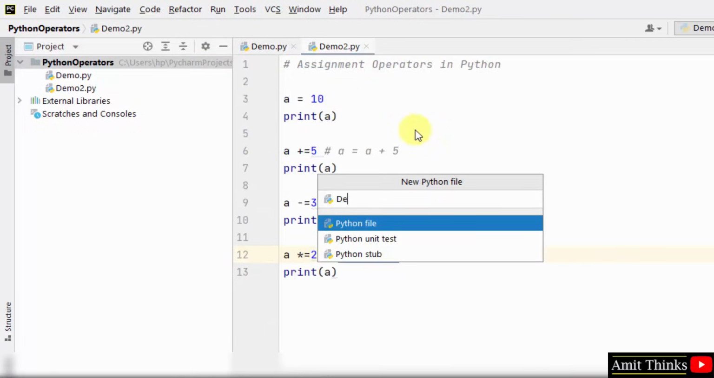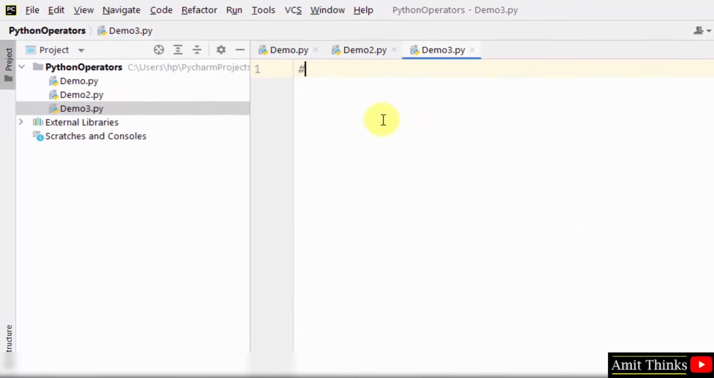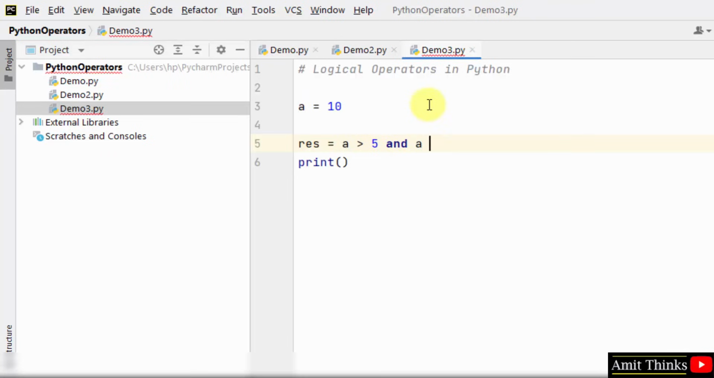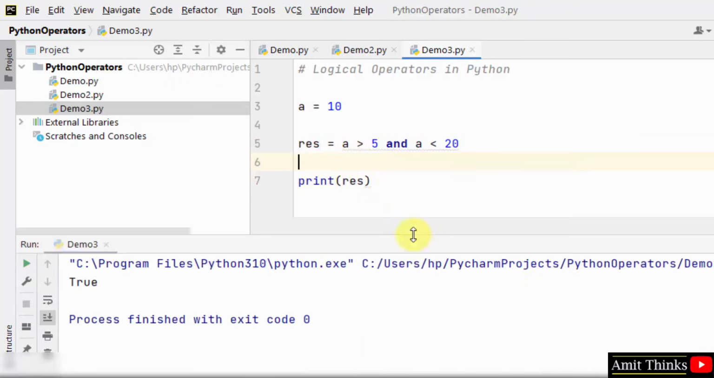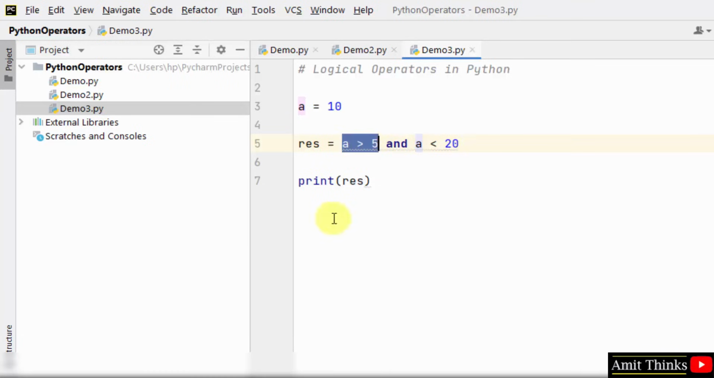Create a new file, demo3, press enter, demo3.py is visible. A is equal to 10. So herein you can see we are checking for is a greater than 5, yes, and is a less than 20, yes. So when I'll print the res value, the result, it will show me true. Right click and run demo. True. Why? Because both the conditions are true, therefore using the AND operator it will return true.